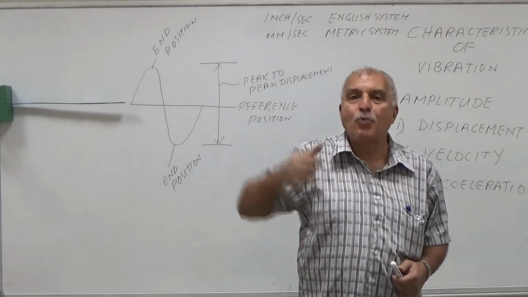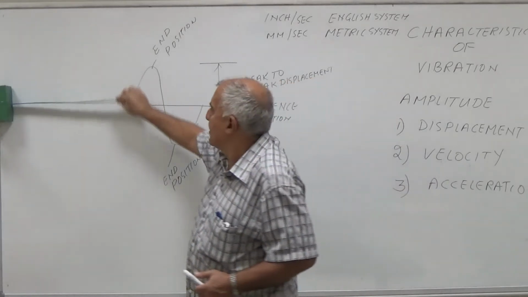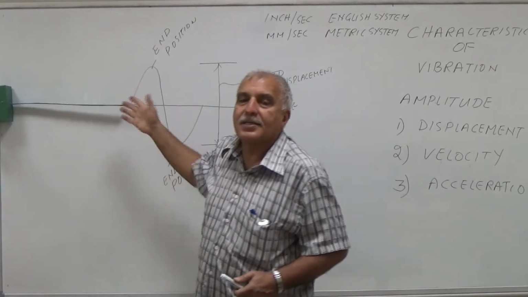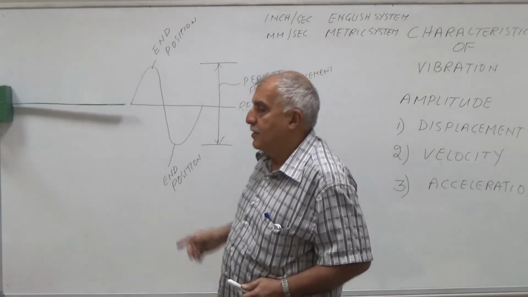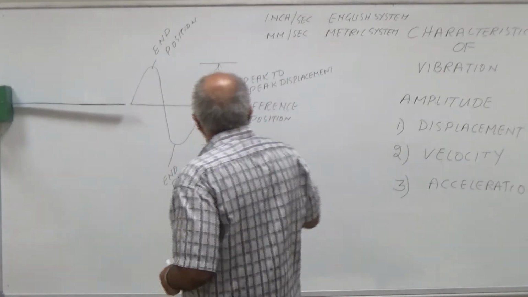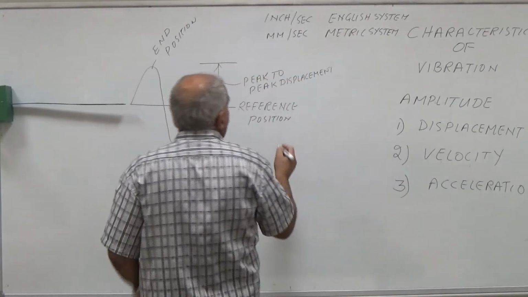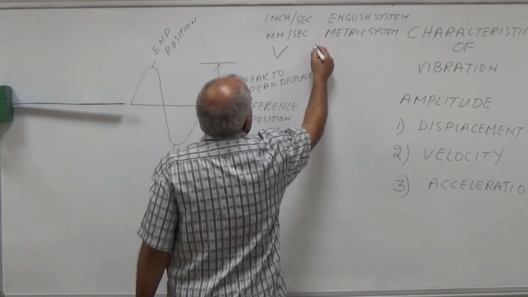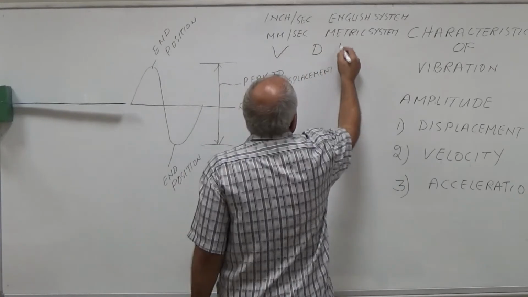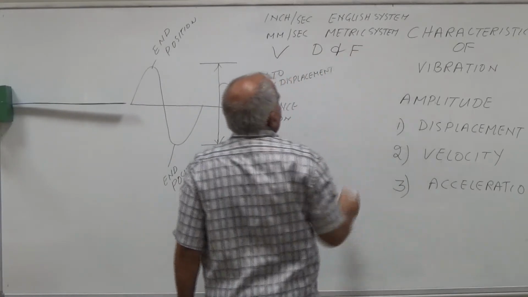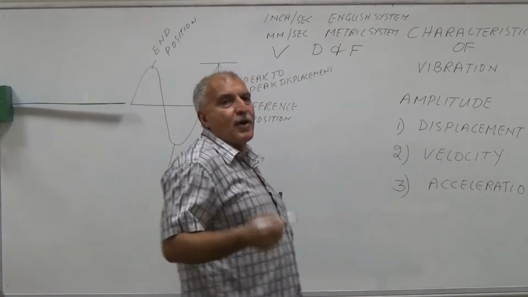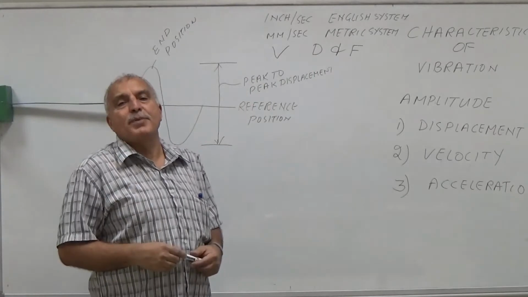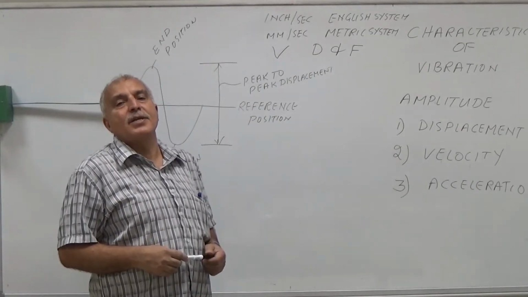1 minute. How many times you are bending? This is bending. How many times you are bending? This is frequency. So velocity depends upon displacement and frequency. Frequency of vibration. What is frequency of vibration? The number of vibrations in 1 second or in 1 minute.